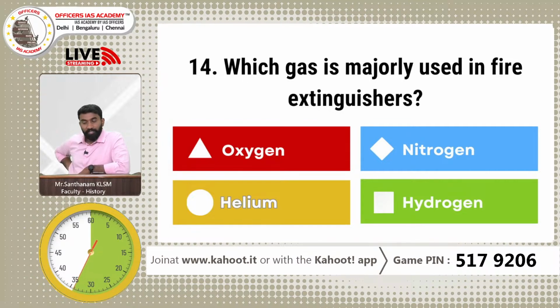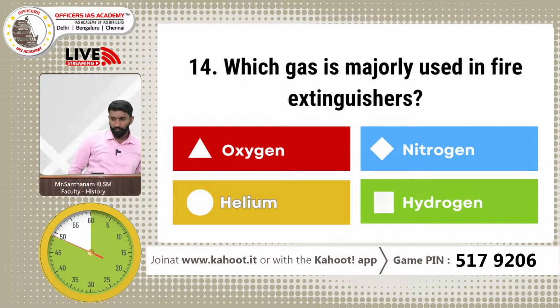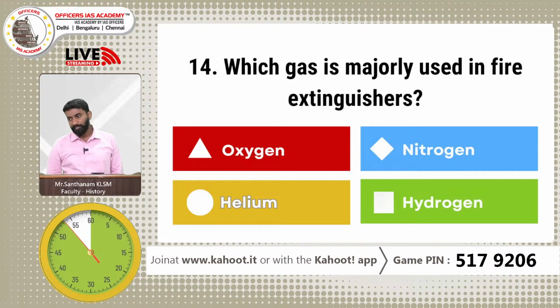And look at the word: majorly used in fire extinguisher. Which is the gas that is used? You have around 20 seconds left. Majority of you have already given the answers. I'm just waiting to see if anybody else wants to add on. 10 seconds left. Okay, it's almost done actually.